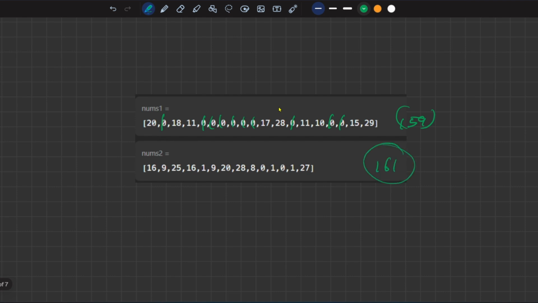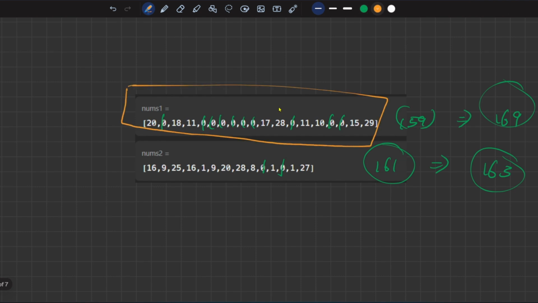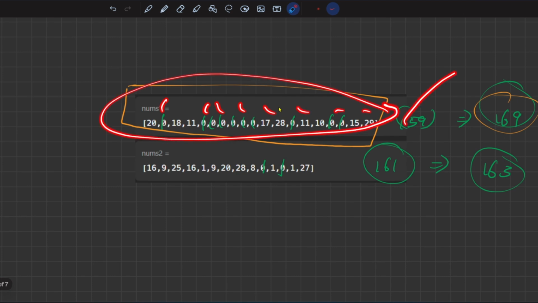Okay, and what are the zeros present here? 1 and 2. So after replacing zeros, 159 plus 10 is 169, and after replacing zeros, 163. See, these are the two values that we have got right now. But see, the minimum sum possible, or the sum which has to be made, is 169, because we have to replace all the zeros with the 1 here. So the sum which has to be mandatory is 169.